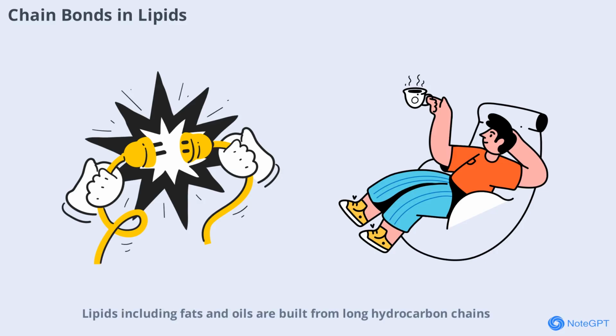Lipids, including fats and oils, are built from long hydrocarbon chains. The saturation and length of these chains affect the lipid's properties such as melting point and solubility. Lipids play key roles in energy storage, insulation, and cell membrane structure.